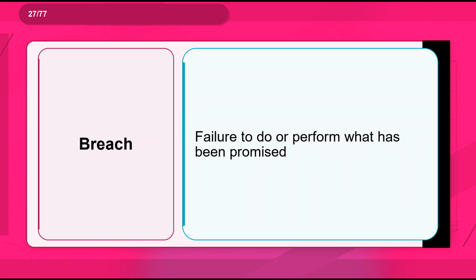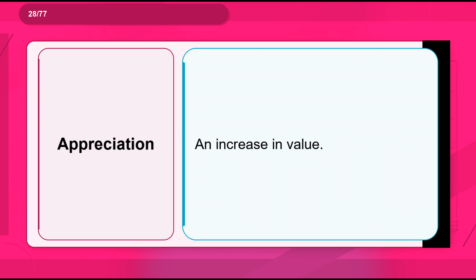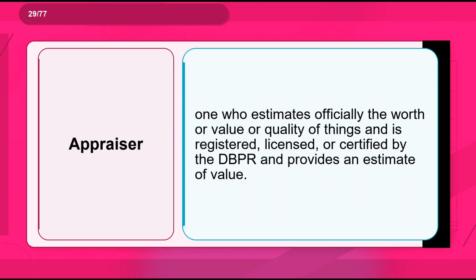Flashcard 27. Term: breach. Definition: failure to do or perform what has been promised. Flashcard 28. Term: appreciation. Definition: an increase in value. Flashcard 29. Term: appraiser. Definition: one who estimates officially the worth or value or quality of things and is registered, licensed, or certified by the DBPR and provides an estimate of value.